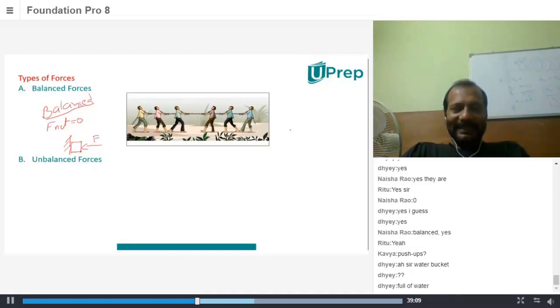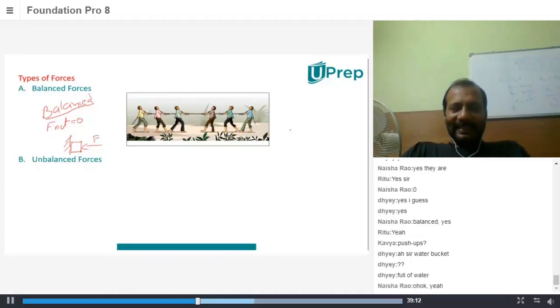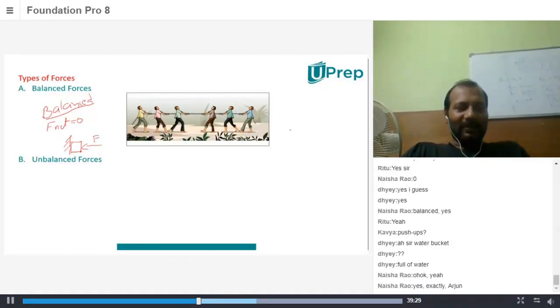It can be balanced as long as both the people on each side of the beam are the exact same weight. So if both of them have the same mass or same weight and are sitting at the same distance, then it can be balanced. Otherwise, it can be unbalanced. So I cannot take a seesaw as an example of balanced force always, right? It comes with some conditions.